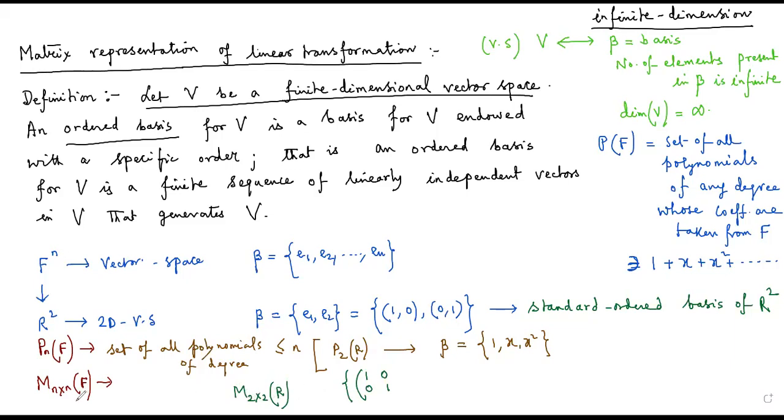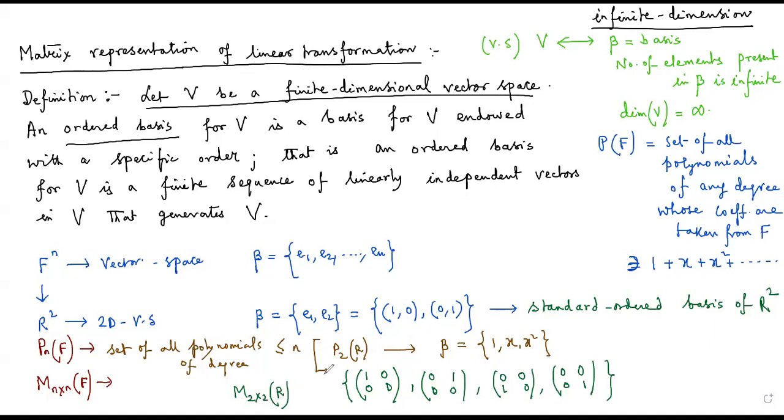I could have taken any rectangular matrix defined on a specific field, but I'm just giving you some examples of standard ordered basis. So this is one element. Another element is 0, 1, 1, 0. The second element is 0, 1, 0, 0. The third element will be 0, 0, 1, 0. And the fourth element will be 0, 0, 0, 1. So this will be the standard ordered basis of M_{2×2}(R).